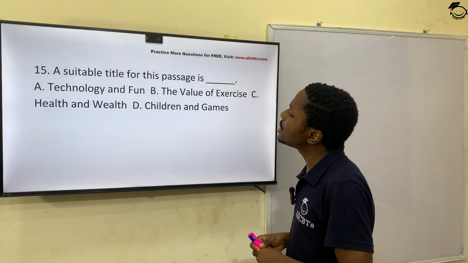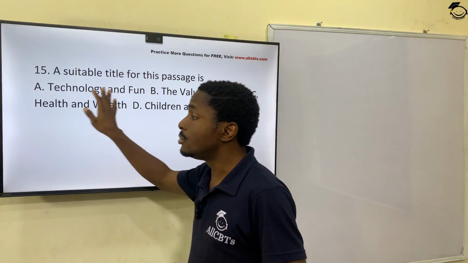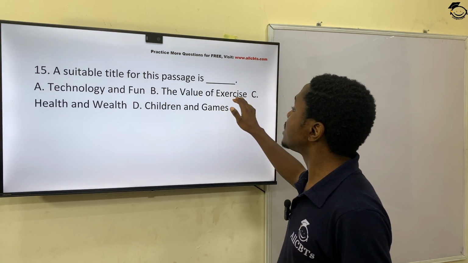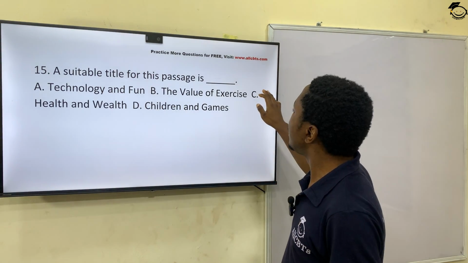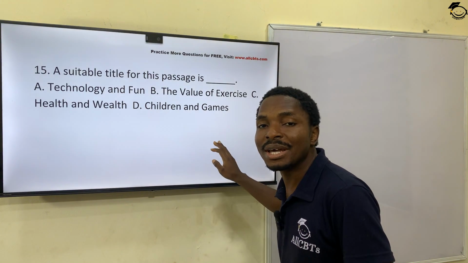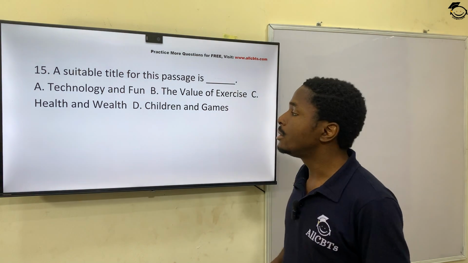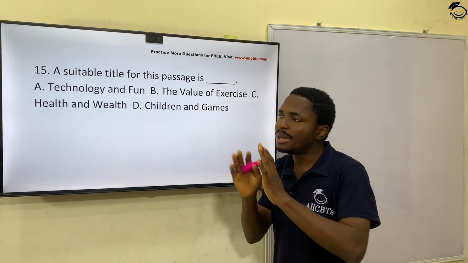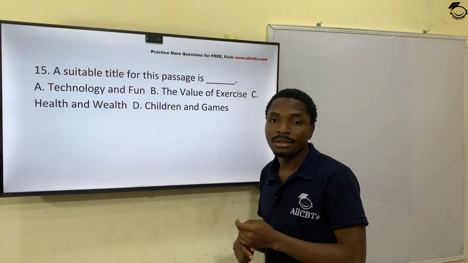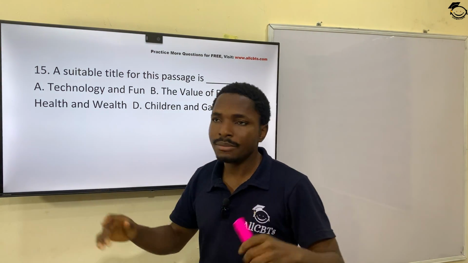Question 15 now. A suitable title for this passage will be what? Is it technology and fun? No, doesn't connect, doesn't even relate to technology. Is it the value of exercise? Kind of. Health and wealth? Kind of. Children and games? It does not connect to children and games. So we are left with the value of exercise and health and wealth. The suitable or the best title from B and C would be B, the value of exercise, because it covers the passage properly.